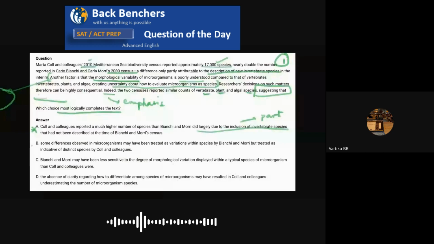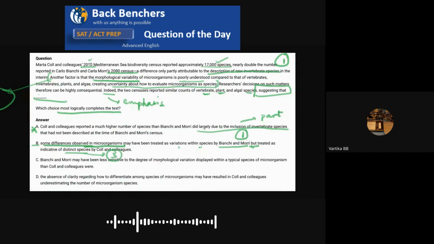Second one says, some differences observed in microorganisms may have been treated as variations within species by Bianchi and Mori, but treated as indicative of distinct species by colleagues. Now, we have the same point, which is differences observed in microorganisms. Bianchi and Mori are treating it as variations within the species, which means let's say a species has three kinds of variations or shapes, they'll still count it as one. They'll say, okay, this is only a part of one species. But it was treated as indicative of distinct species by colleagues. So colleagues would count that as three.